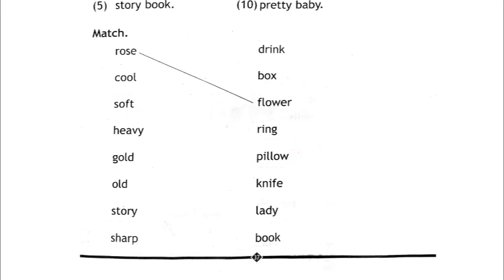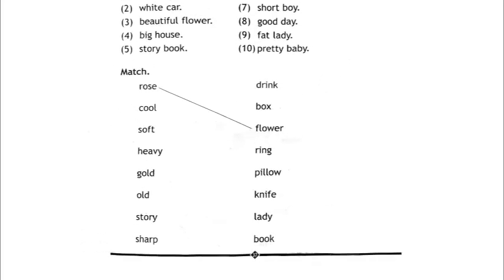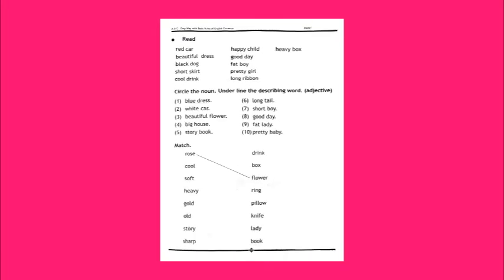Okay children, you can do the balance of the words, where you will match the describing words, or adjectives, on the left hand side to the nouns. Okay children, you do this on your own so that you will understand the lesson better.